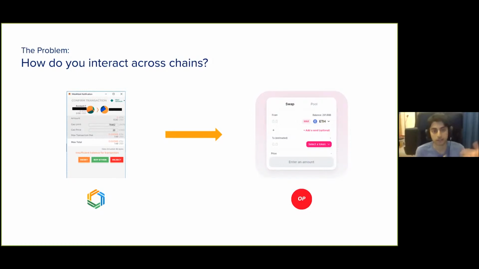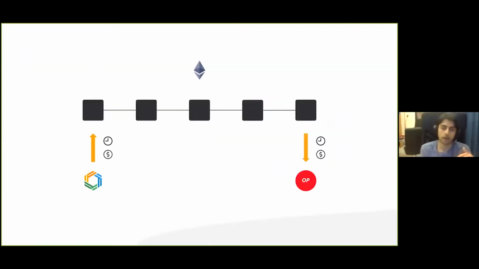So for instance, what happens if your balance is on the Arbitrum rollup and you're trying to call the Uniswap contracts on the Optimism rollup? Currently, the plan is that you would need to exit from the Arbitrum rollup, and this takes time and costs money. I think it's a 7-day exit period. And then once you get back onto the Ethereum chain, you then need to enter into the Optimism rollup.